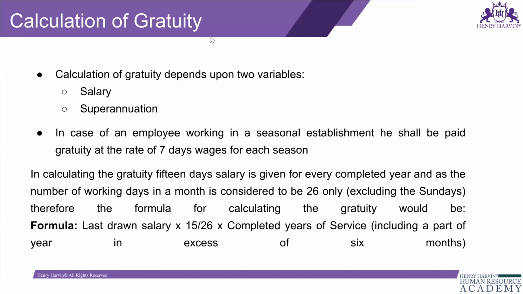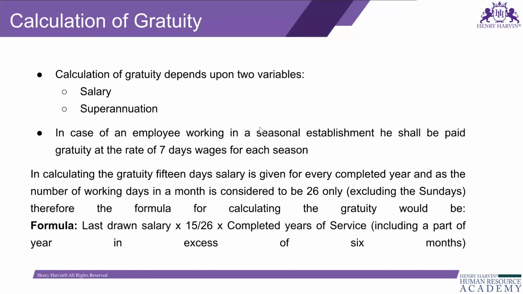In case of an employee working in a seasonal establishment, he shall be paid gratuity at the rate of 7 days wages for each season. In calculating the gratuity, 15 days salary is given for every completed year, and the number of working days in a month is considered to be 26, excluding Sunday. Therefore, the formula for calculating the gratuity would be last drawn salary into 15 divided by 26 into completed years of services, including a part of a year in excess of 6 months.